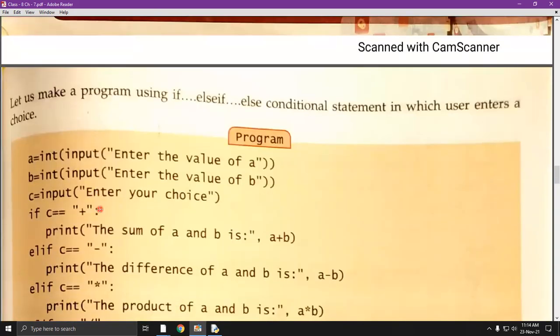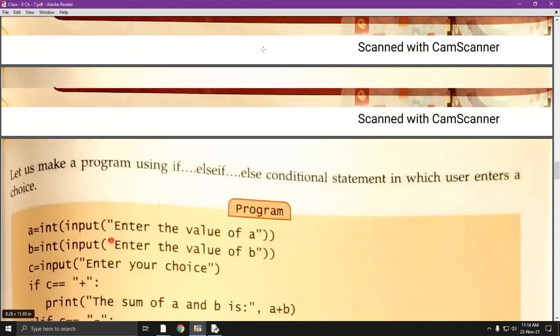So that is the program given to check the choices. If the choice is equal to plus, then it will do the arithmetic operation of adding, and if the sign is equal to minus, then it will perform the subtraction. If the sign is equal to star, then it will perform the multiplication. Before applying this code logic, I'm going to show you some basic examples so you can better understand the if, elif, and else statement.